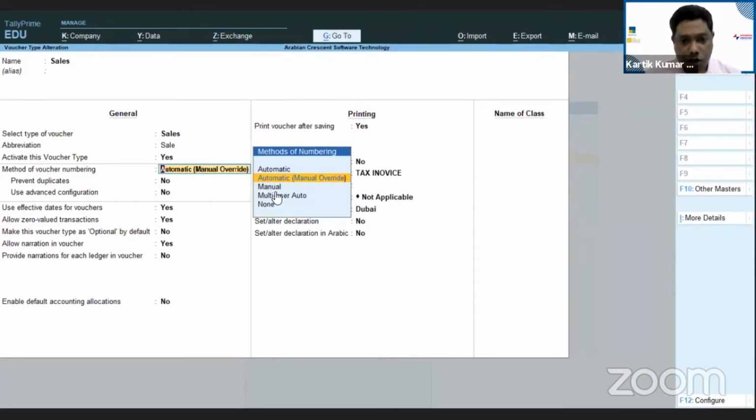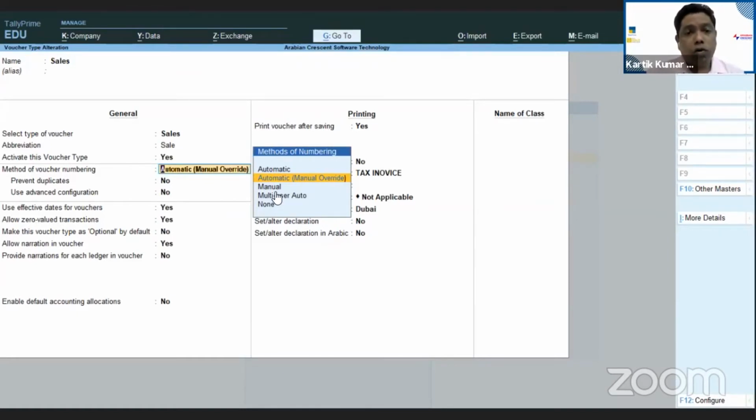The system is keeping your voucher numbering in order, and it gives you an option to go back into the backdated entry. But it depends on whether you have the user rights to do a backdated entry. If you don't have that option, you have to reach out to your system admin or your next level person. Perfect. So this is how auto manual numbering helps.